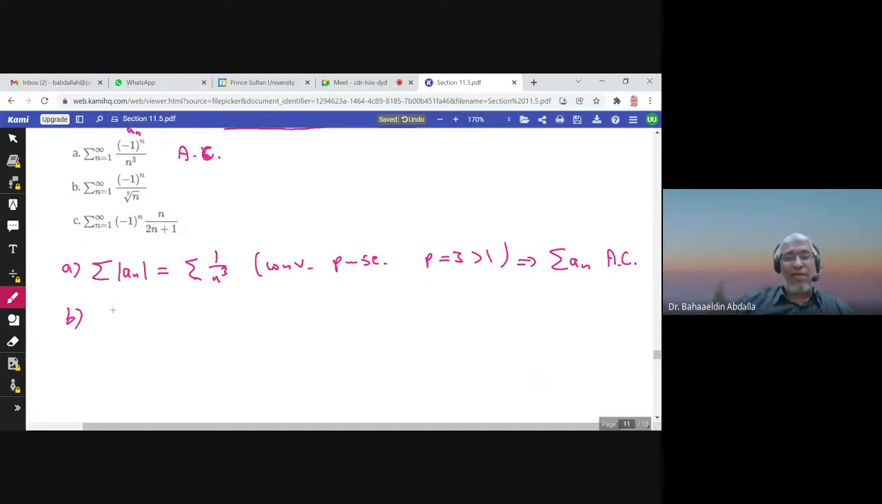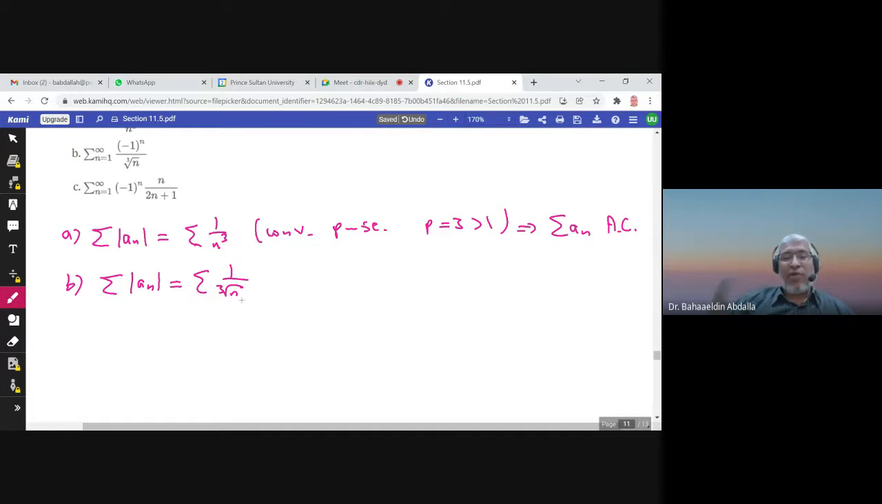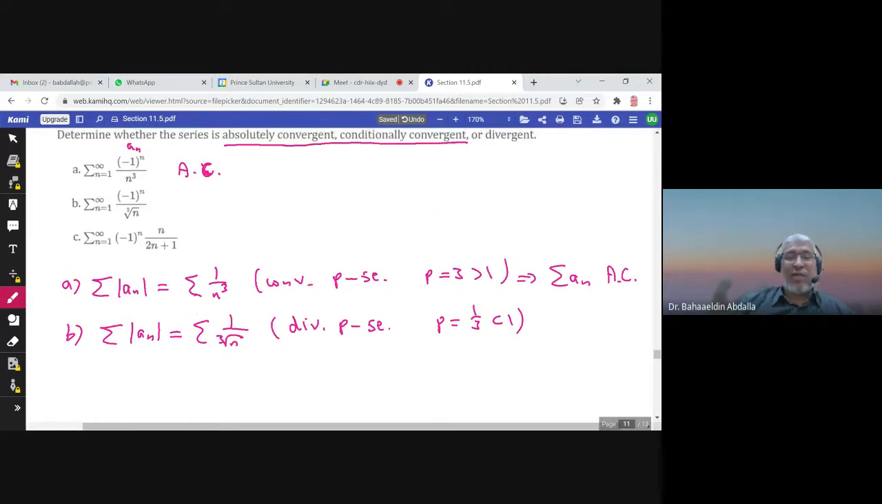What about the second series? Consider the absolute value of an. Well, I'll have 1 over the cube root of n. And I know that this series is divergent, a p-series, because p equals 1/3, less than 1. So what is the conclusion? The conclusion is that in B, this series is not absolutely convergent.